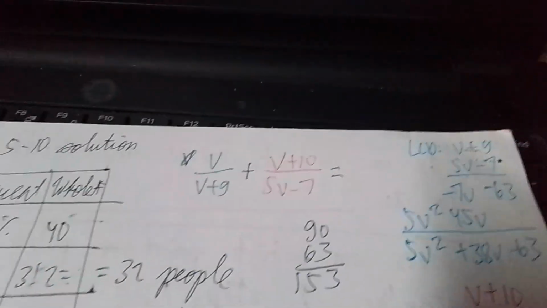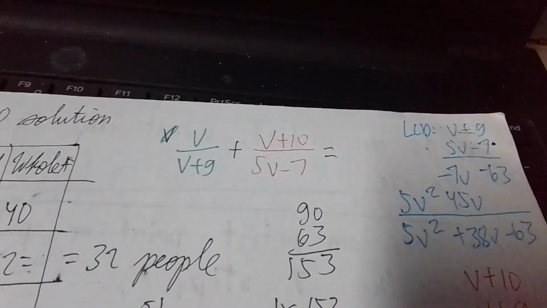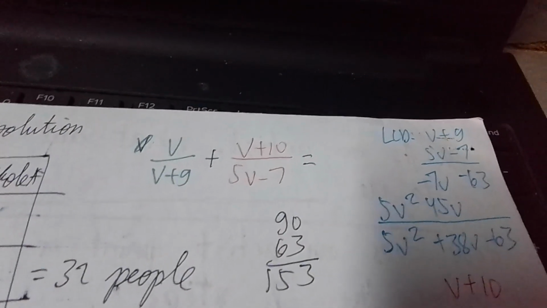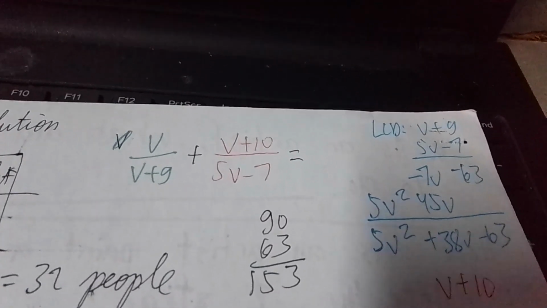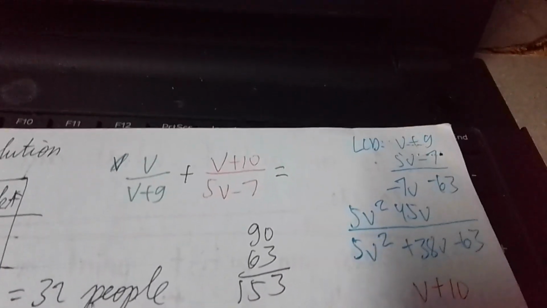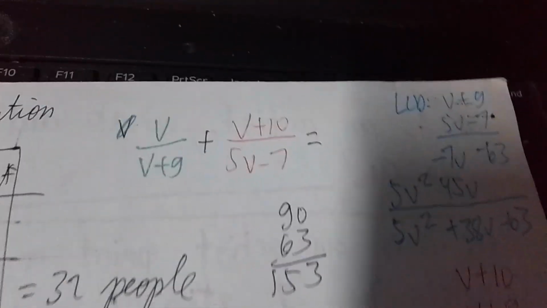Now, let's solve for the rational equation. So, this is the rational equation that I made. You see the one in green, that stands for the probability of success. And the one in red stands for the probability of failure. Right? And now, we need to solve for V. But how do we do that? First, we need to determine what the LCD is. And the LCD is right here.